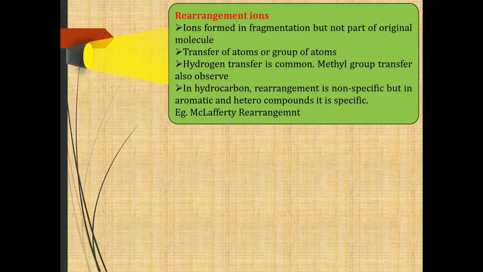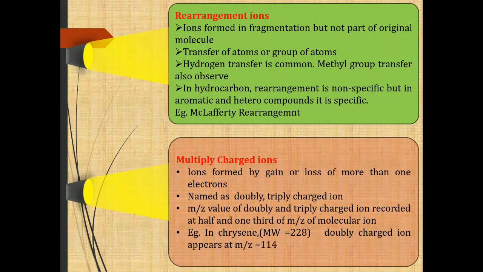The next ion is multiply charged ion. These ions are formed by gain or loss of more than one electron. As there is a gain or loss of more than one electron, they are named doubly or triply charged ions. The m/z value of multiply charged ions is recorded at half or one third of the m/z value of the molecular ion.